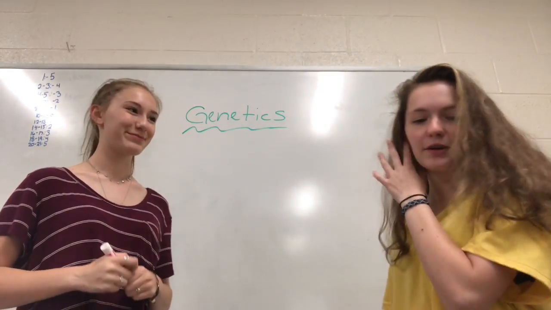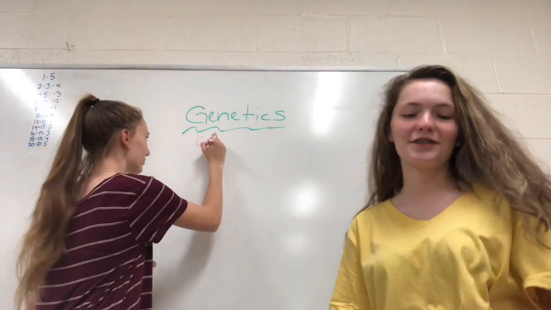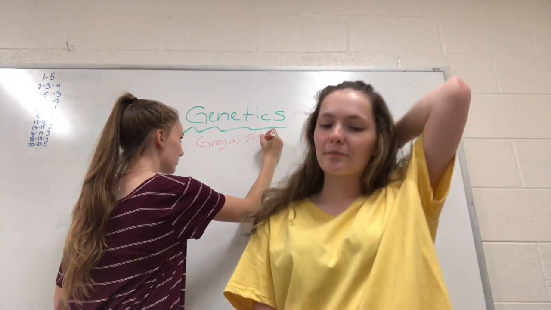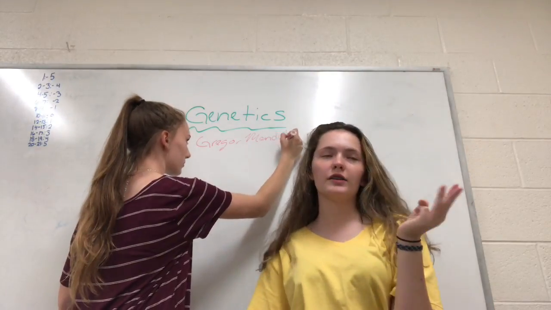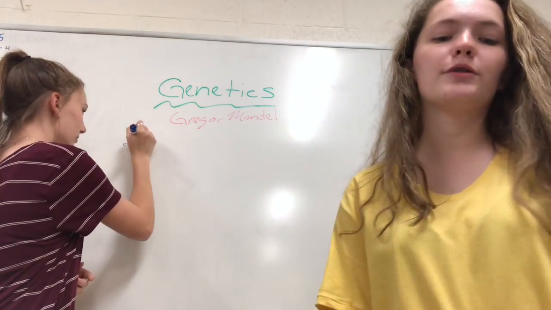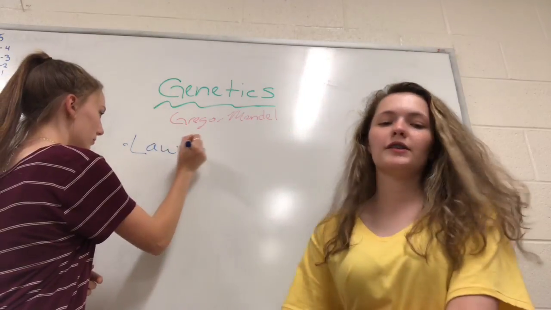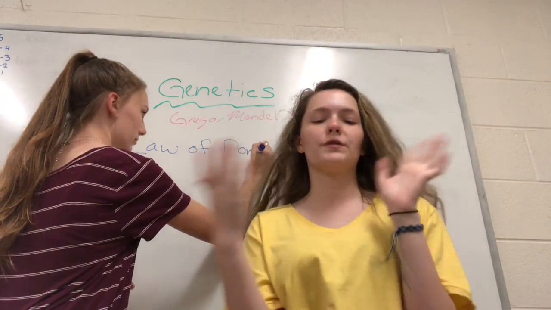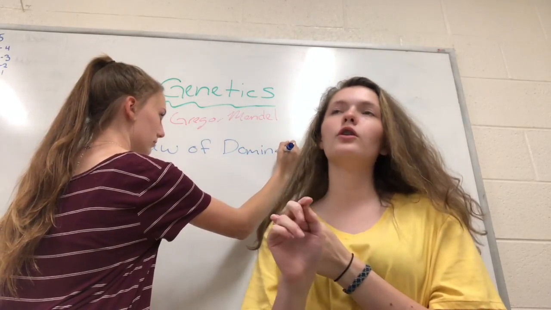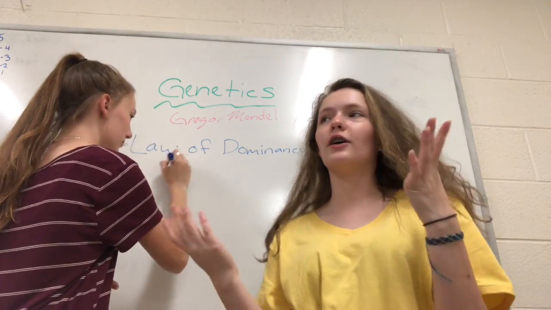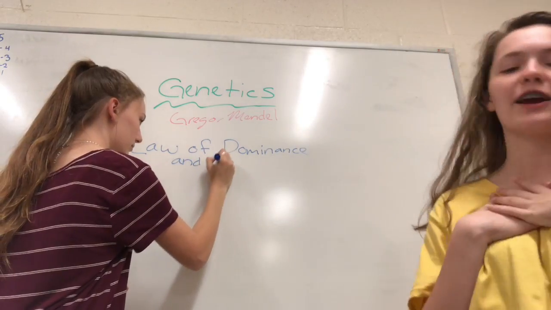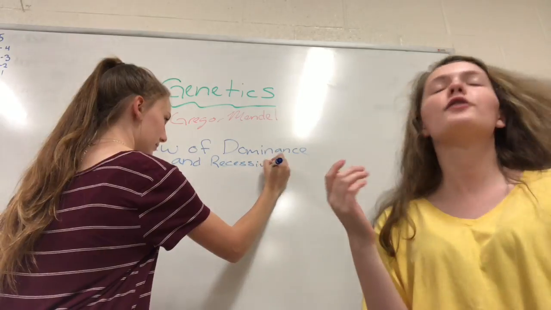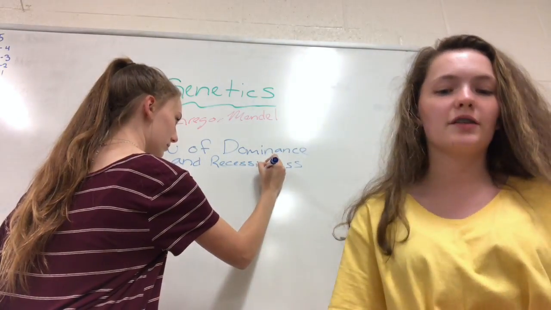So first we're going to start with Gregor Mendel. He was the father of genetics, and he was called the father of genetics because he created these 3 laws. We're going to start with his first law, which was the law of dominance and recessiveness. So this basically means that some alleles which control different traits, like the dominant alleles, control how a trait comes out as a physical characteristic of your body. So it shows up in organisms, and it covers up the other alleles, like the recessive alleles.